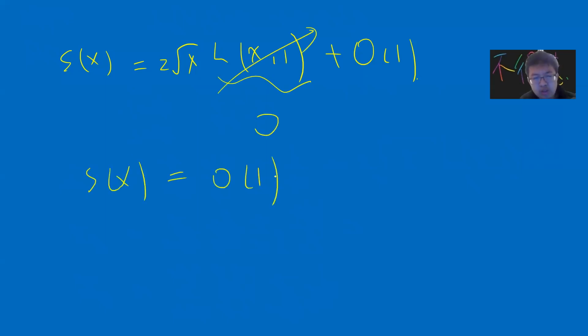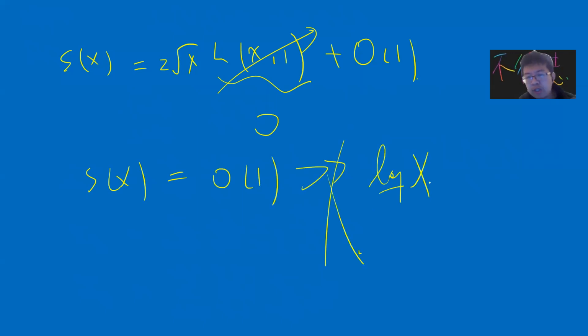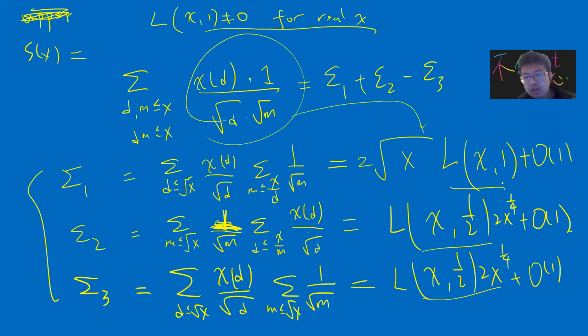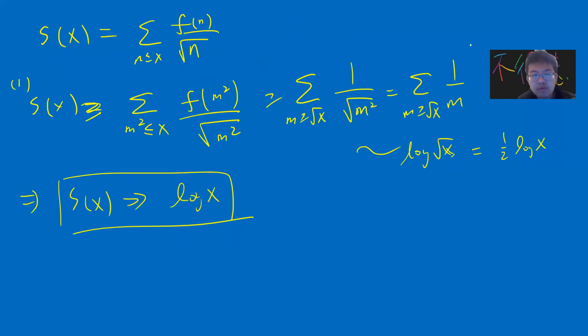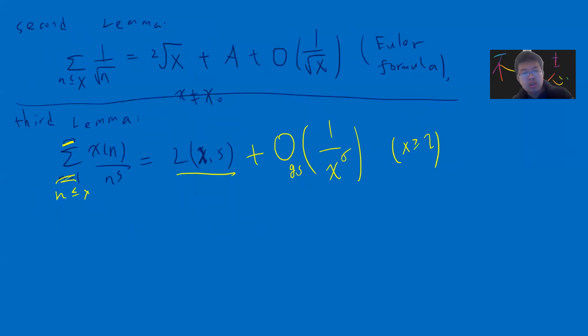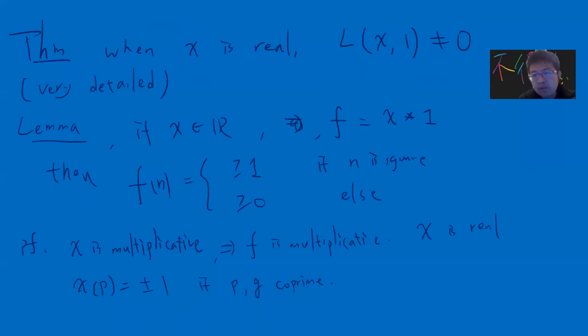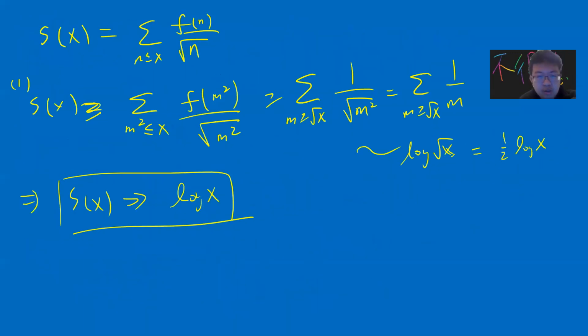Okay, but this violates log x. This violates what we first proved, that this is log x. Okay, so this is a very non-trivial proof that you come up with, and you can check that this guy is actually the same as this. Then this violates all your formulas. Okay, so this is the final ingredient of this Dirichlet theorem. So let me just do a final recap.